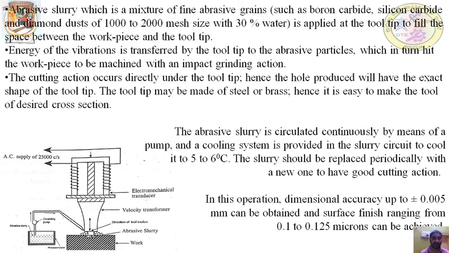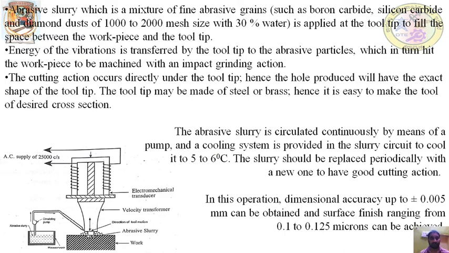So in order to decrease this temperature, a cooling system is also used in the abrasive slurry system mechanism. It will maintain the slurry at a temperature of 5 to 6 degrees centigrade. The slurry should be replaced periodically. So after some usage, the slurry should be replaced with a new one to have good cutting action.